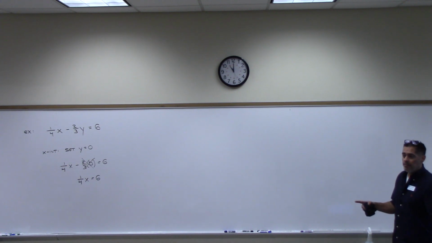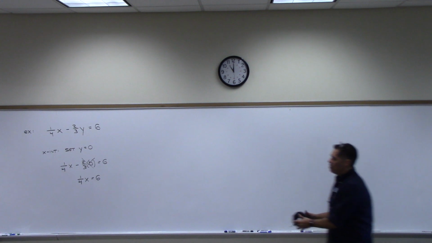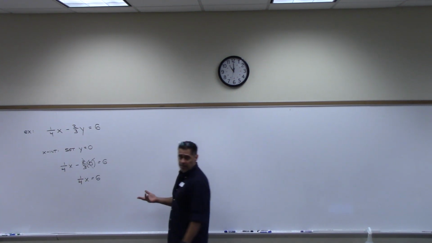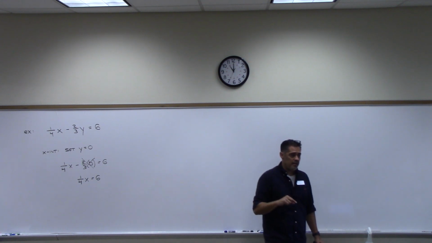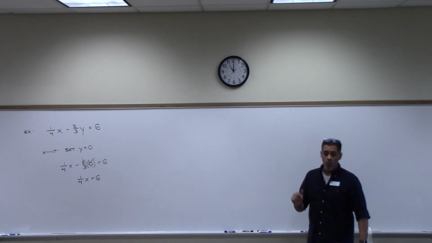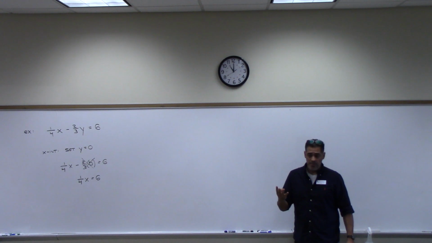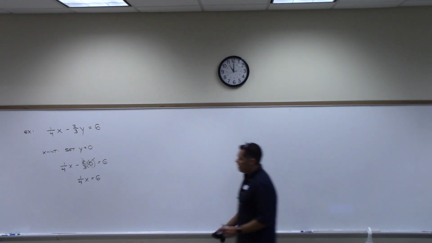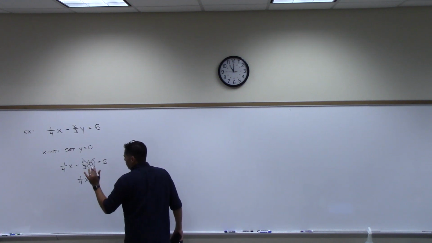You would divide both sides by 1/4. That's one way to look at it. Another way is to multiply both sides by 4/1, by the reciprocal. So multiply both sides by 4. I prefer the second method because I think it's easier, but it's totally up to you. I'll show you both ways.